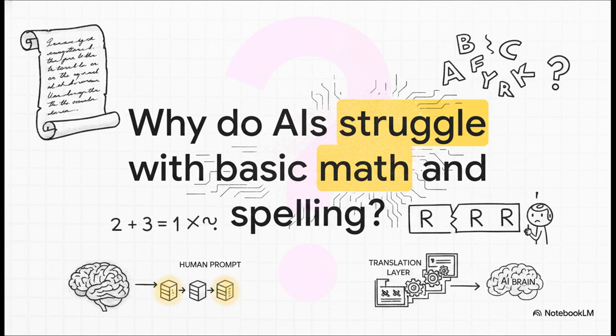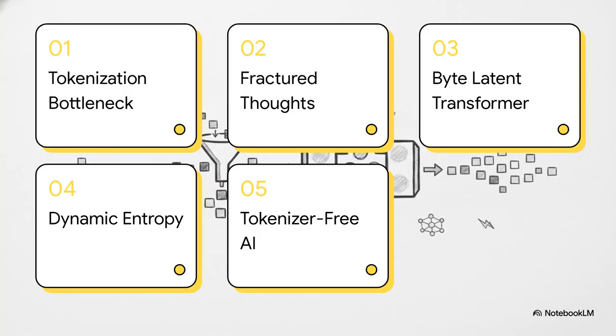How can an AI write a perfectly structured, incredibly sophisticated sonnet, but then utterly fail at spelling a basic word, or counting the letter R in a sentence, or just doing simple arithmetic? It kind of feels like a glitch in the matrix, right? Well, the answer actually lies in this hidden translation layer that sits right between our human prompts and the AI's core brain. Here's our roadmap to understanding all of this today.